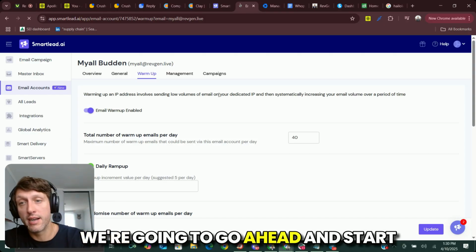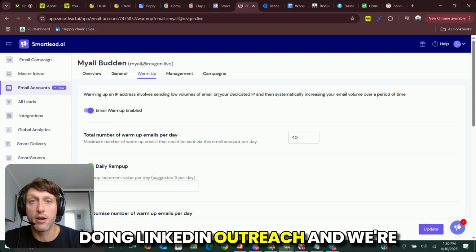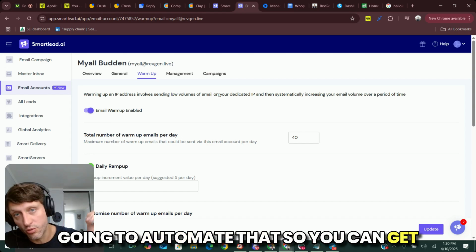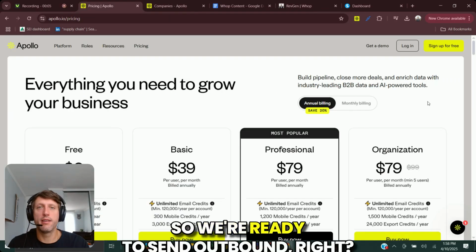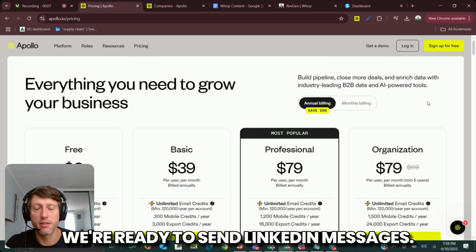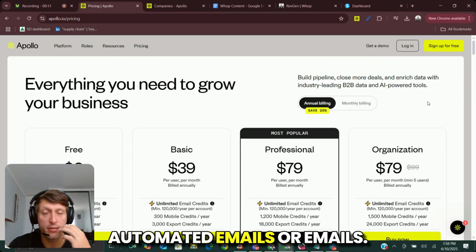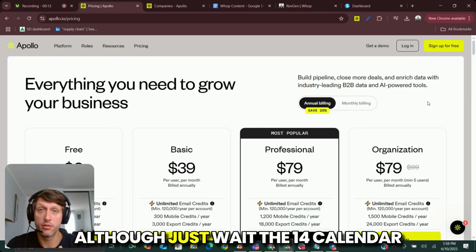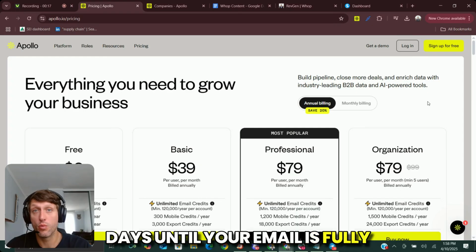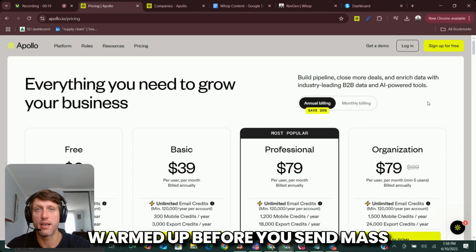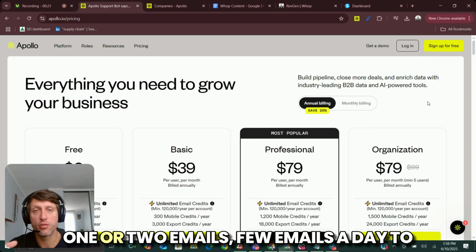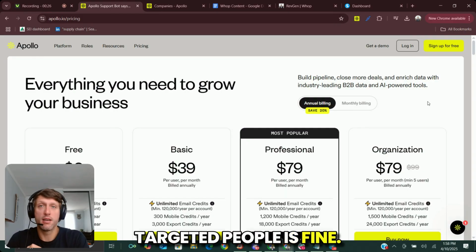We're going to go ahead and start doing LinkedIn outreach, and we're going to automate that so you can get straight into bringing in clients. So we're ready to send outbound, right? We're ready to send LinkedIn messages. We're ready to send automated emails. Although, just wait the 14 calendar days until your email is fully warmed up before you send mass outbound, right? One or two emails, a few emails a day to targeted people is fine.